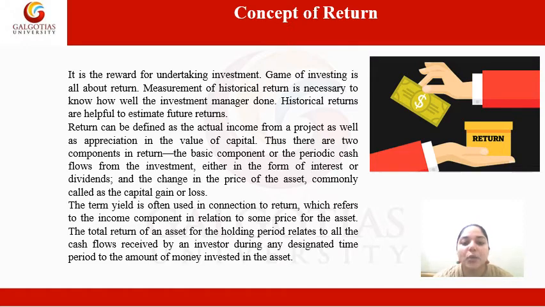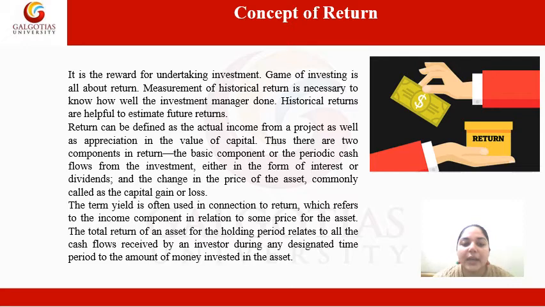Thus, there are two components we find in return. The first one is current return and the second one is capital return. The basic component is the periodic cash flow from the investment, either in the form of interest or dividend. It means the interest or dividend which we get by investing in any project, shares or debentures is the current return or current income from that investment.